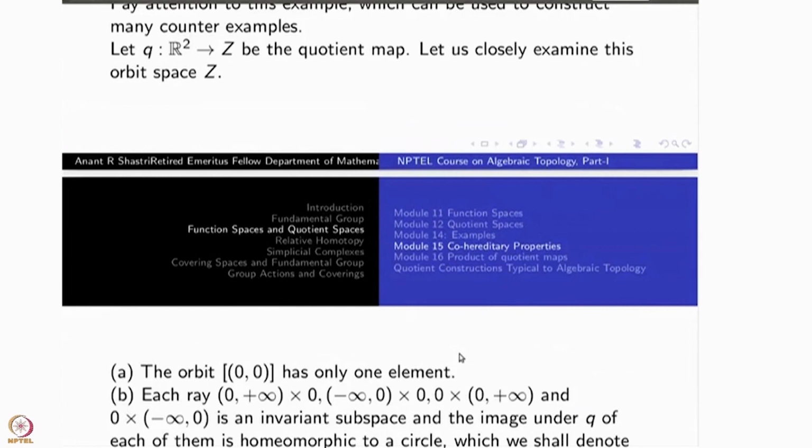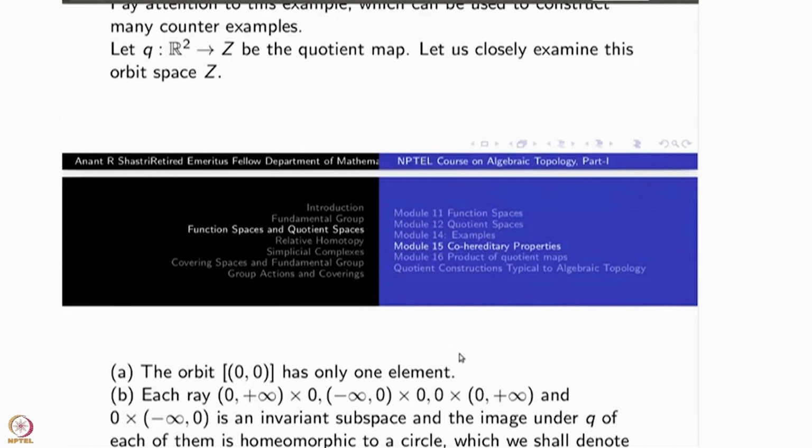Now take the ray from 0 to infinity on the x-axis, so [0, infinity) cross 0. What are the elements? (x, 0). When you multiply by 2 power n or divide by 2 power n, it will still remain on the x-axis. Not only that, if it is the positive x-axis, it remains the positive x-axis.